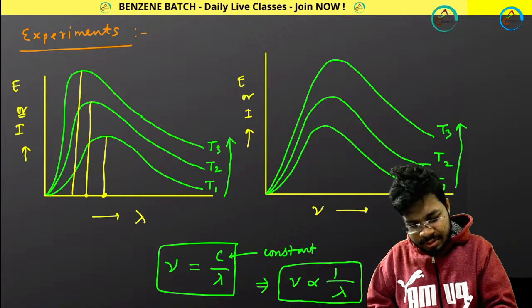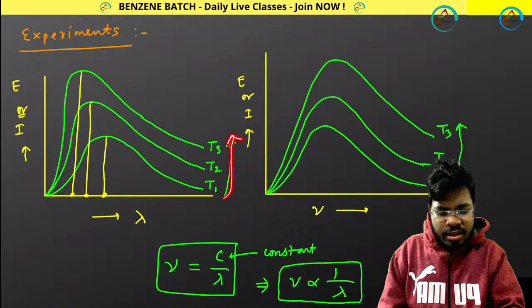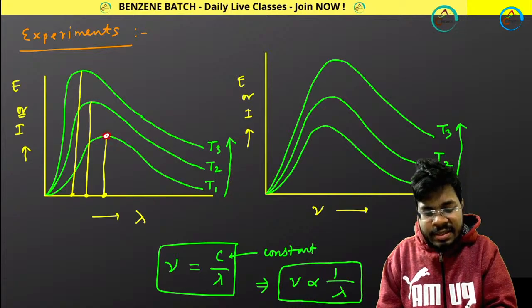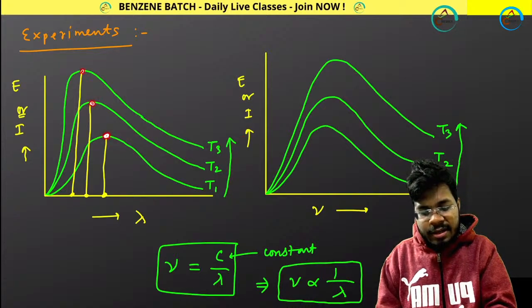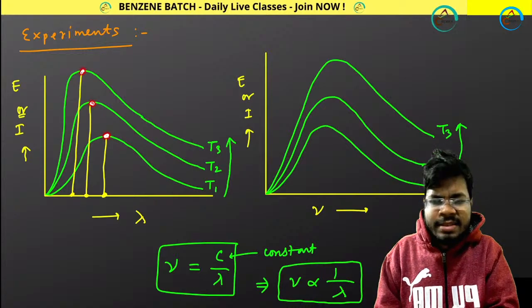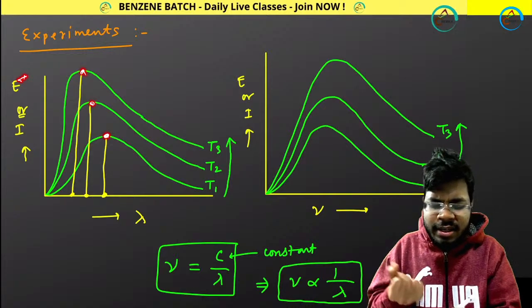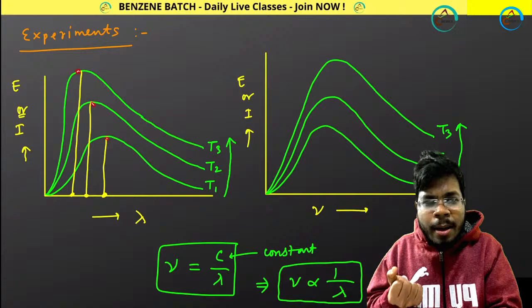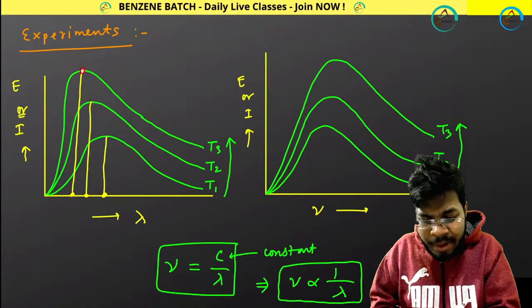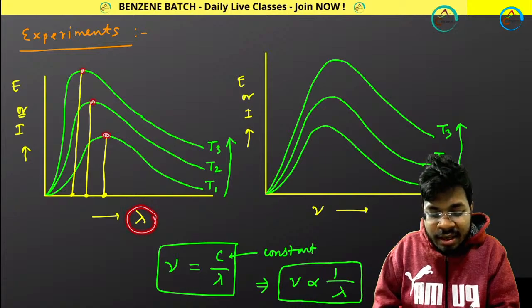Okay, look at this. That means whenever you are increasing your temperature, the maximum intensity, this is called maximum intensity, definitely increases. Definitely intensity or energy: you are increasing temperature, so energy will be increasing. It's correct. It is increasing. But the wavelength at which the maximum intensity occurs is decreasing.